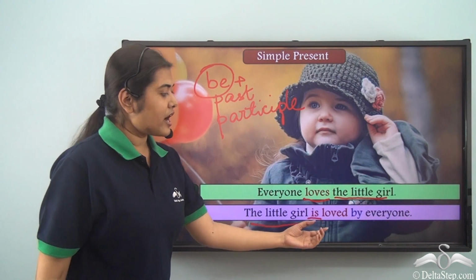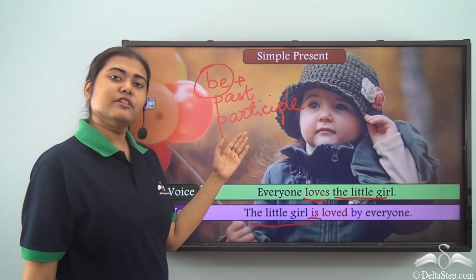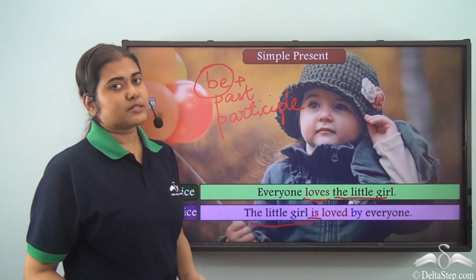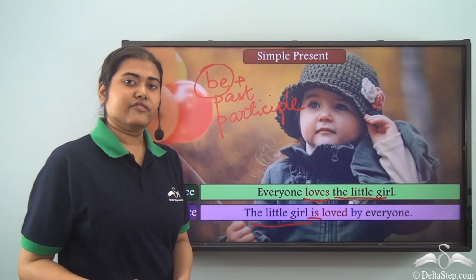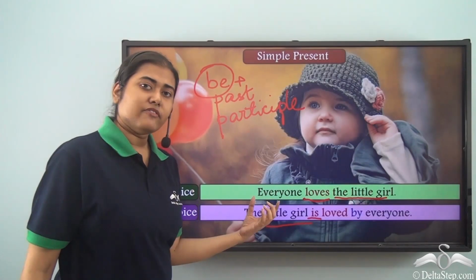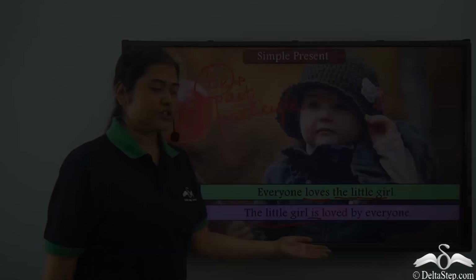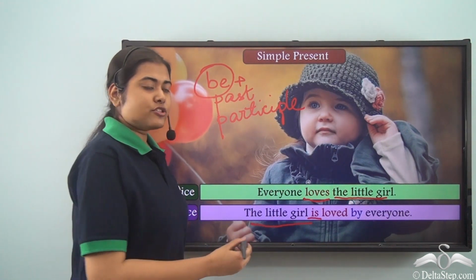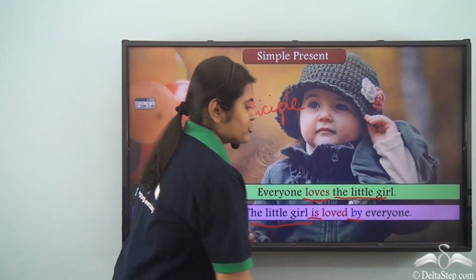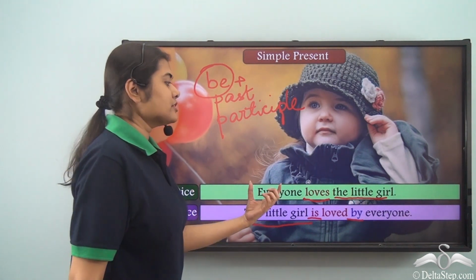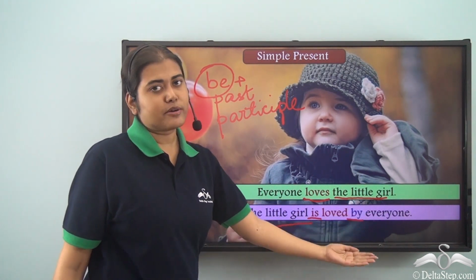After that, we are going to use the past participle form of the verb. Here the verb was love and the past participle form of the verb love is loved. So, our verb form in the passive voice is is loved. Next, we add the preposition by after the verb and the doer comes after the preposition.